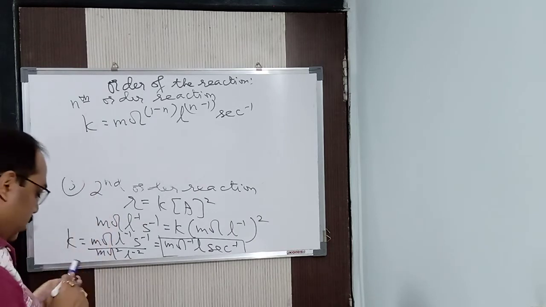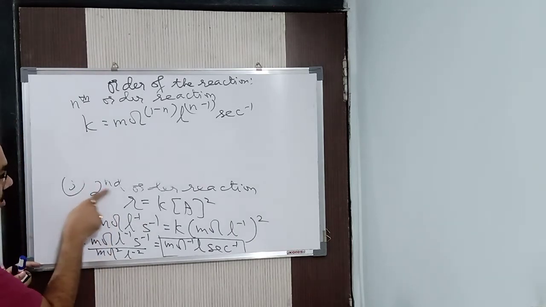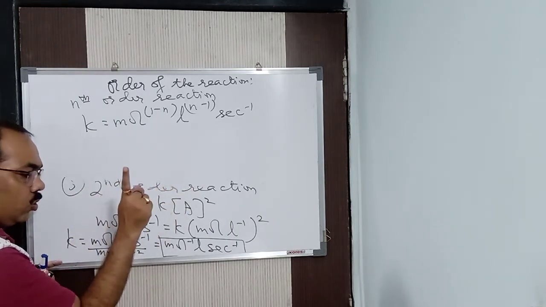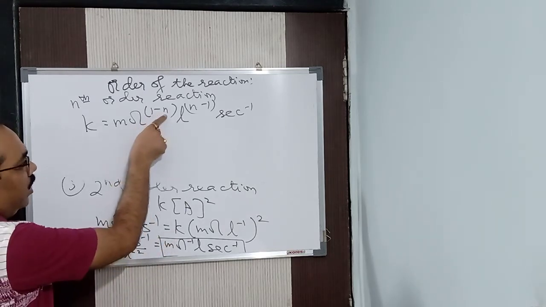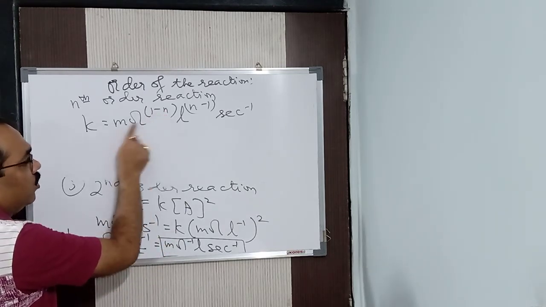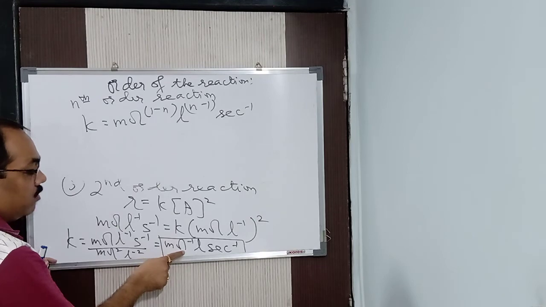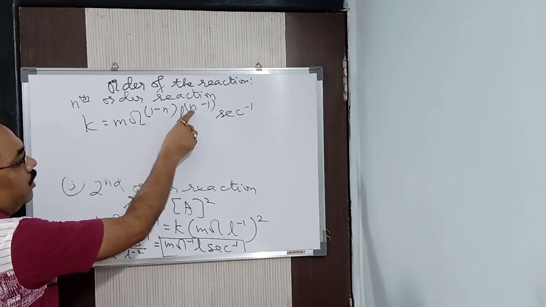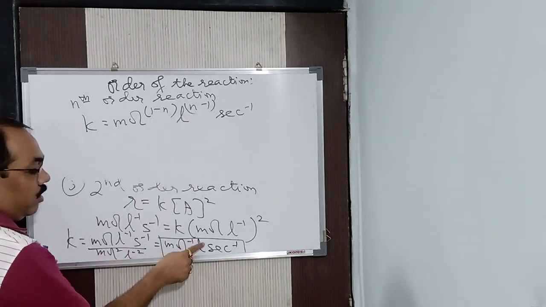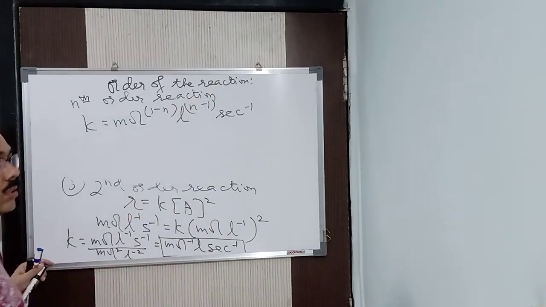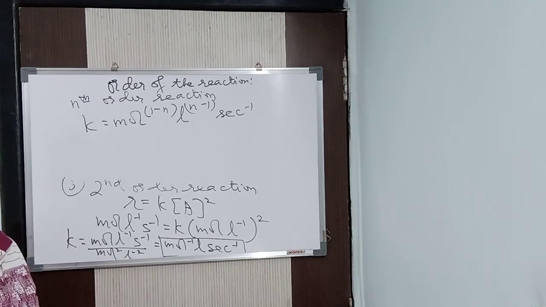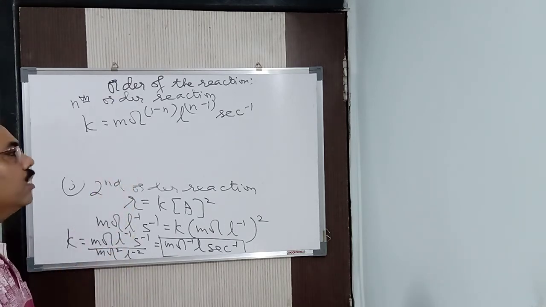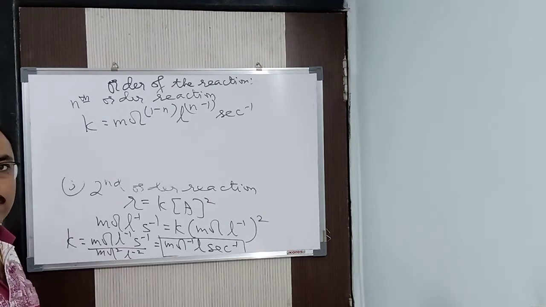You want to check it? See, check it. Here for second order, value of n is what? 2. So put the value of n as 2 here. 1 minus 2 is how much? Minus 1. So mole to the power minus 1. See, you got mole to the power minus 1. Now n is 2, liter 2 minus 1. So it is what? 1. So you got liter, see 1 and second inverse. So for nth order reaction, that is the unit of K will be this. And if it is in ATM, it will be nothing but ATM to the power 1 minus n second inverse.